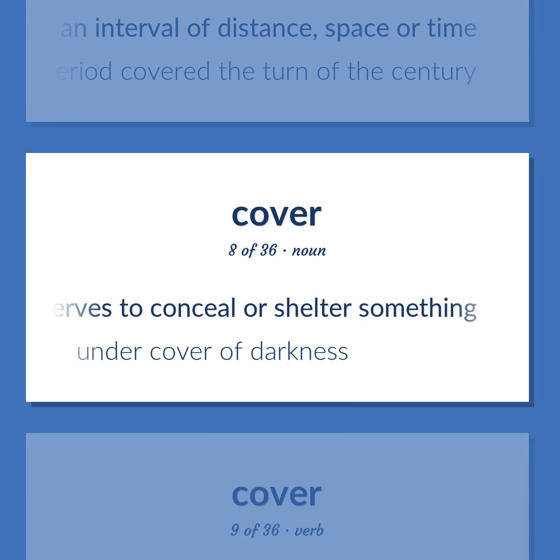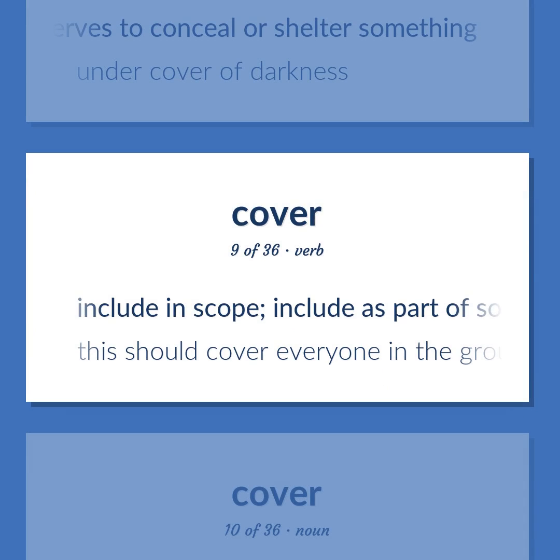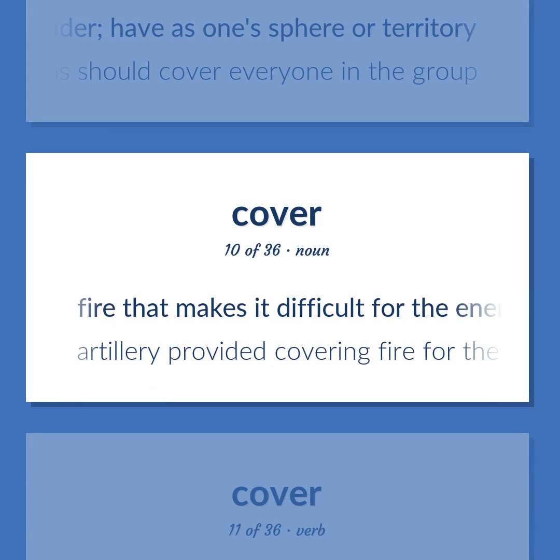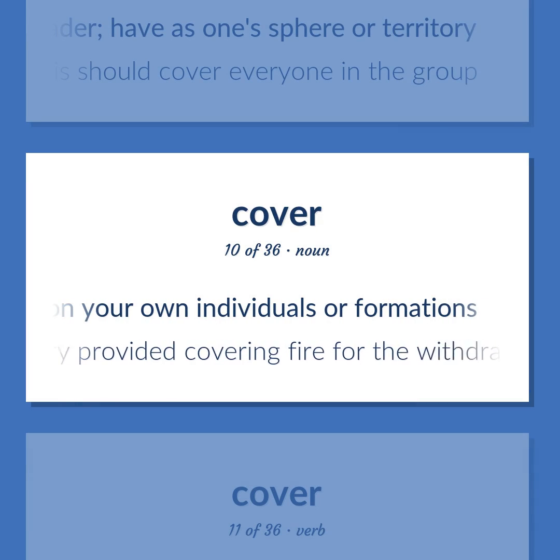Under cover of darkness. Include in scope. Include as part of something broader. Have as one sphere or territory. This should cover everyone in the group. Fire that makes it difficult for the enemy to fire on your own individuals or formations. Artillery provided covering fire for the withdrawal.